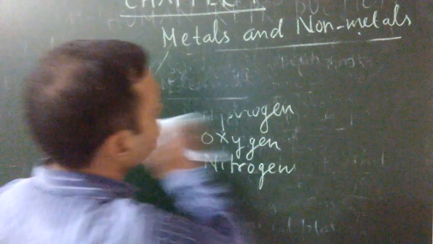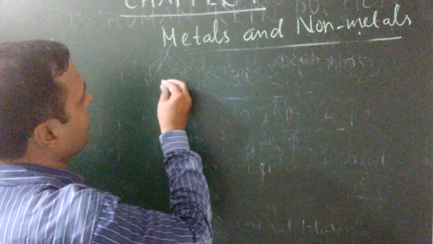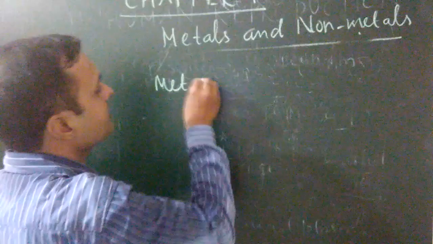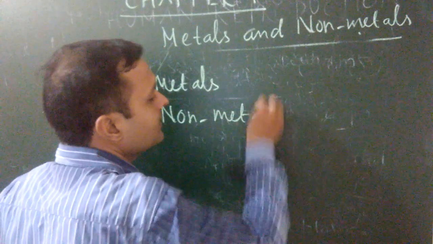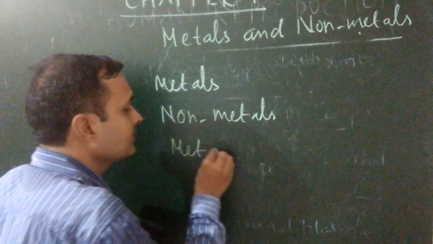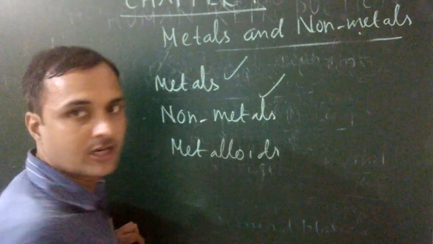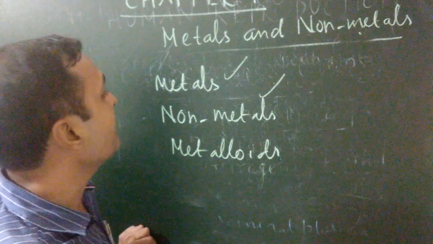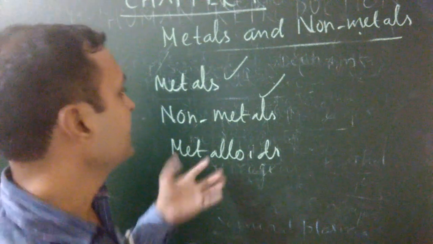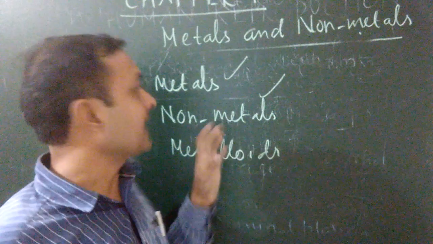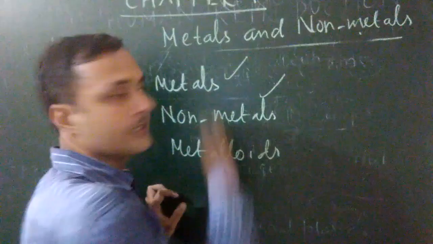When you read the periodic table in higher classes, elements are classified into 3 types. First one is known as metals, second one is known as non-metals, and third one is known as metalloids. Up to class 8 you have to read only metals and non-metals. What do you mean by the term metals? The kind of element which is hard, strong, shiny and a good conductor of heat and electricity is known as metals.